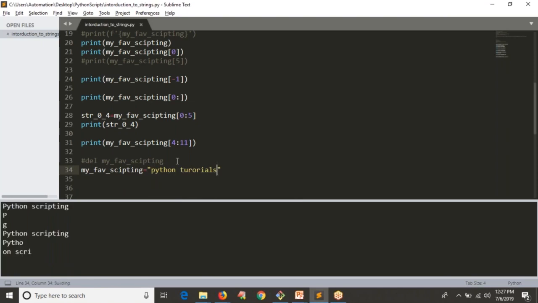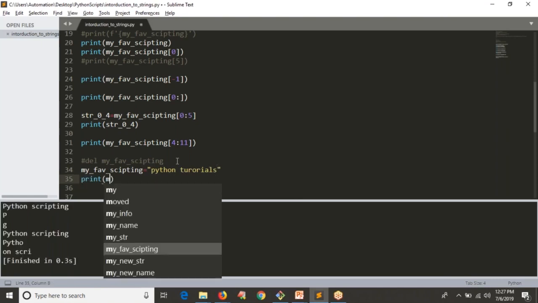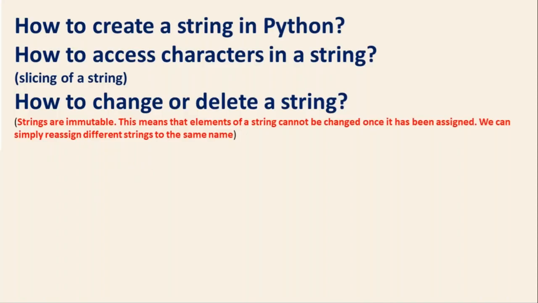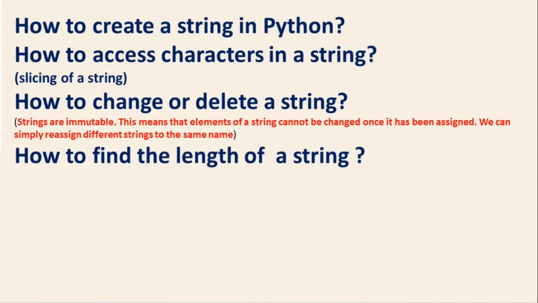That's it. Now there is no error. Now after this, if you print your string, that's it. Python tutorials, right? So guys, you cannot delete a part of a string or assign a new value to a particular character in your given string, but you can completely change or delete your string.